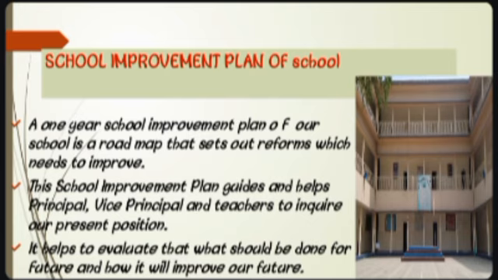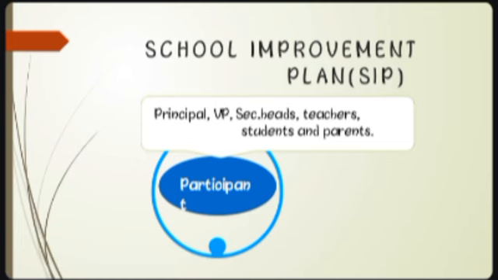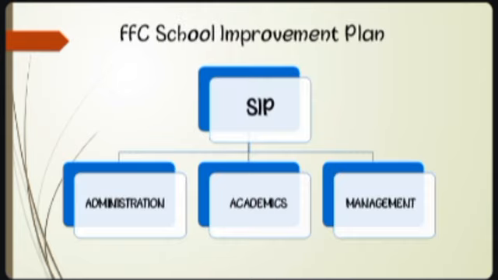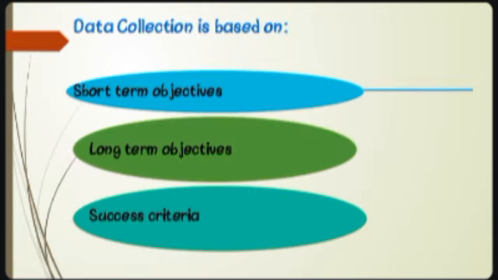future. Participants of the school improvement plan: the principal, vice principal, section heads, teachers, students and parents are all participants. The SIP team includes the school planning and management team, the teachers' support team, and the student staff team. Next is the improvement plan. Next, data collection is based on short-term objectives, long-term objectives, and the success criteria.